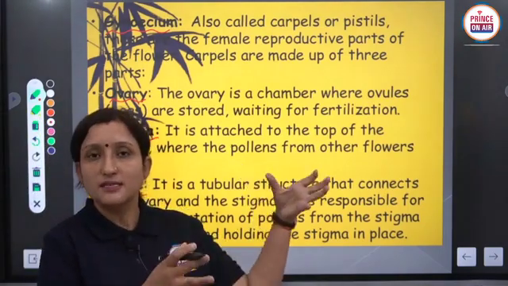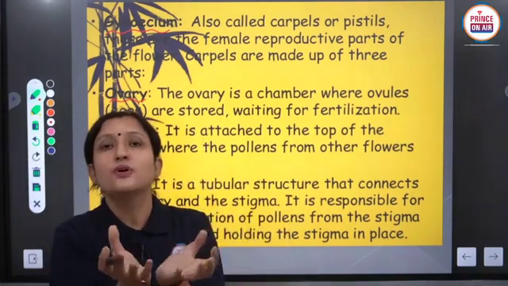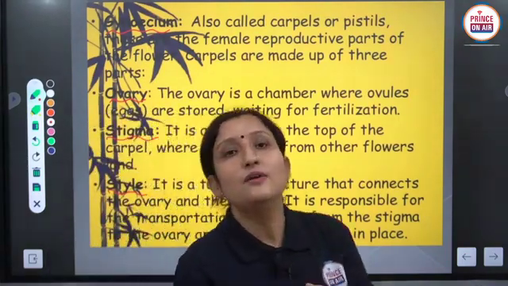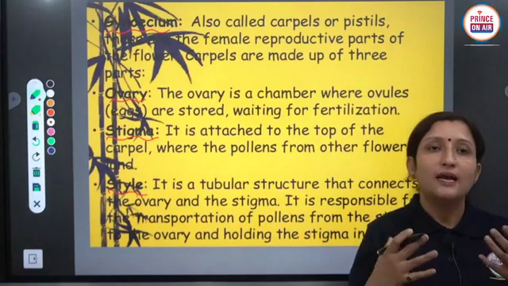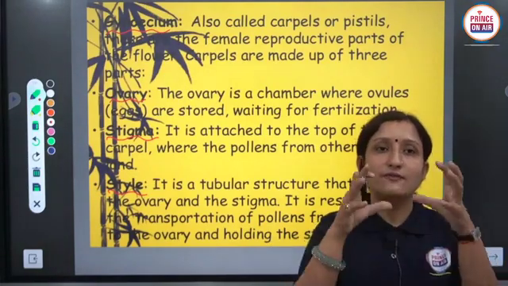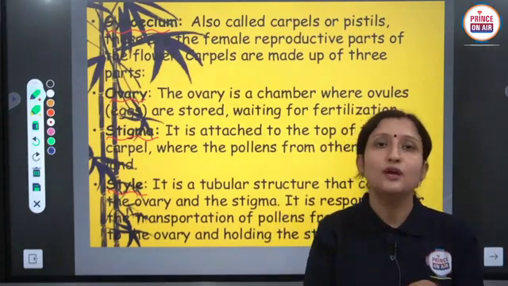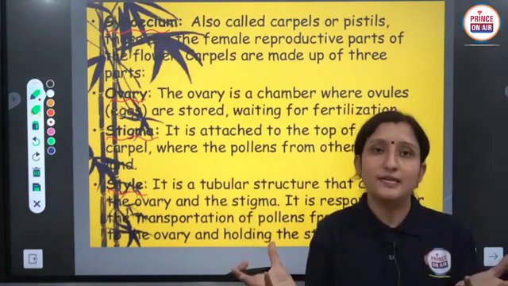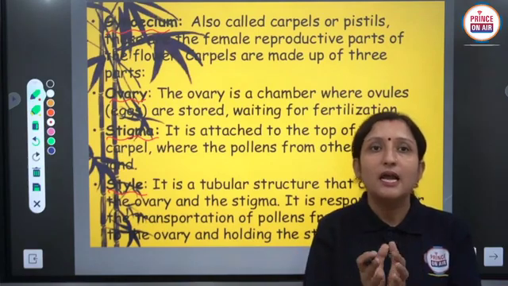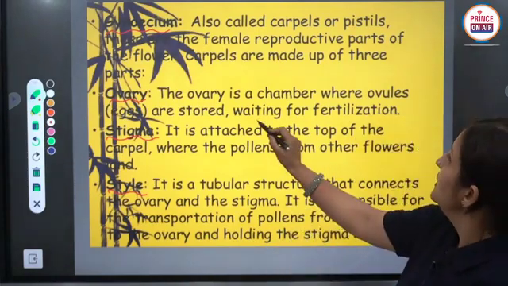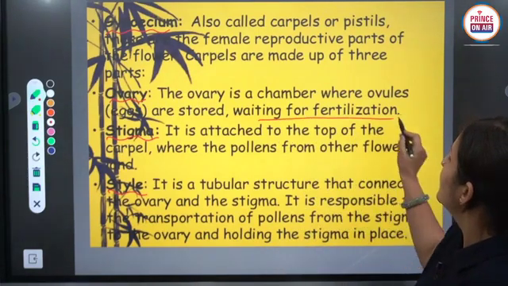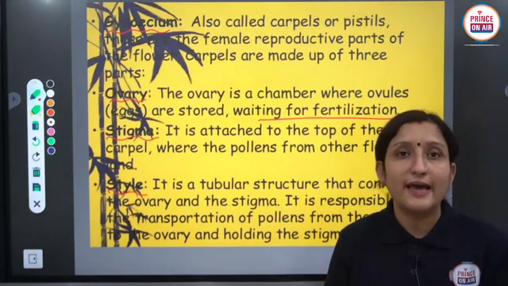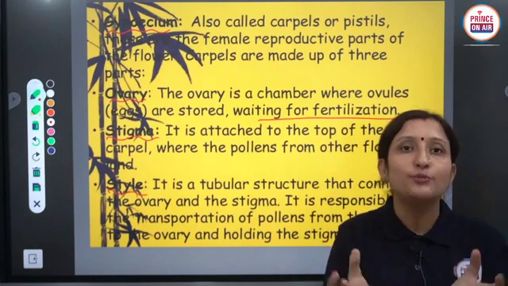First, the swollen lowermost part is known as ovary, and ovary produces ovules, or we can say that one or more ovules are present in the ovary. Ovary converts into fruit after fertilization. Clear? And it helps in fertilization because it has the egg cell or egg in the embryo sac.